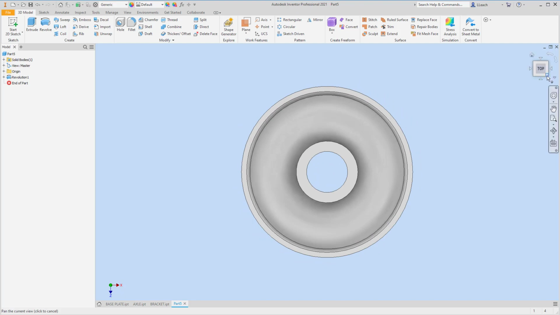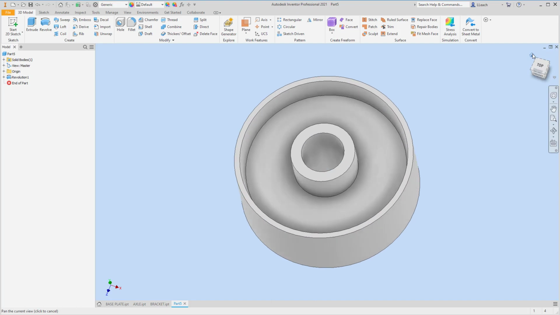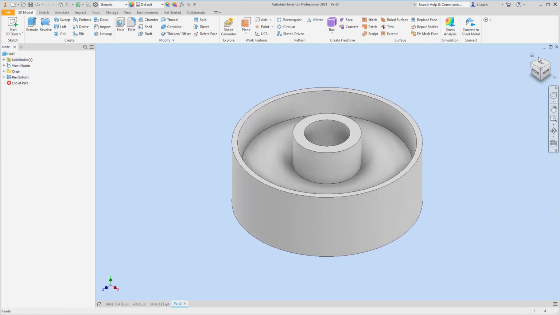There's really not much to it. It looks like a cake pan. You know what I'm saying? I remember my mom used to have those.